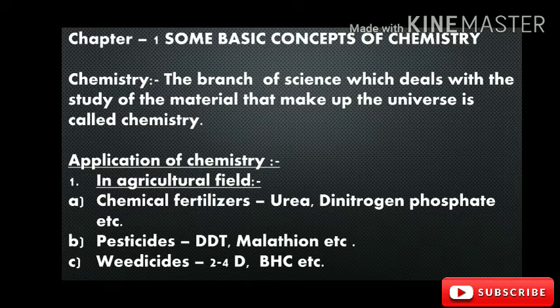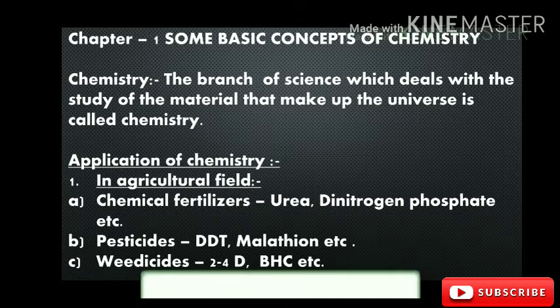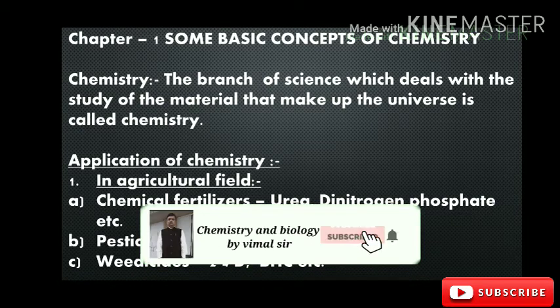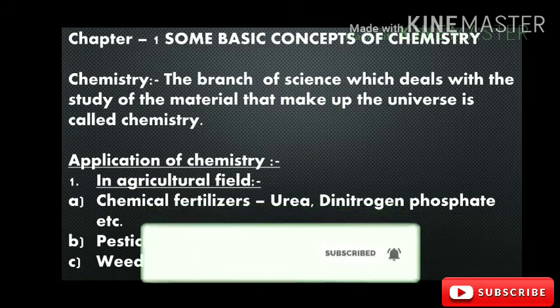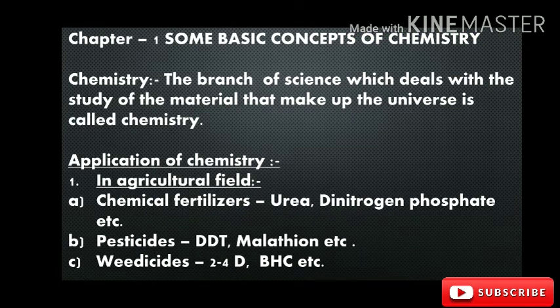Now we discuss the various applications of chemistry in different fields. The first one is the agricultural field. In the agricultural field, there are many uses of chemistry we discuss below.